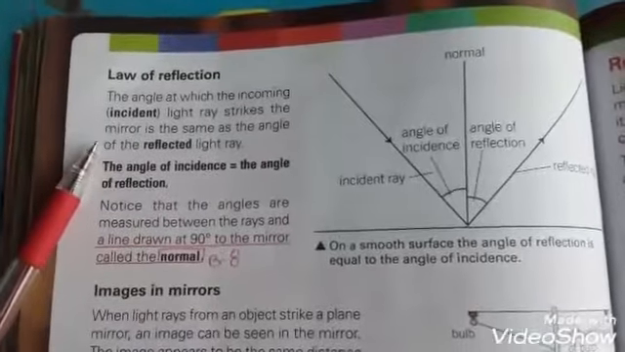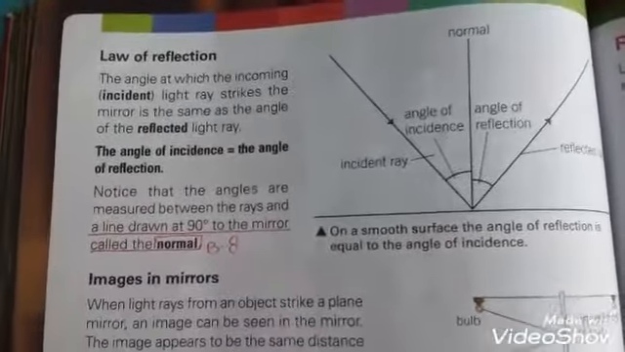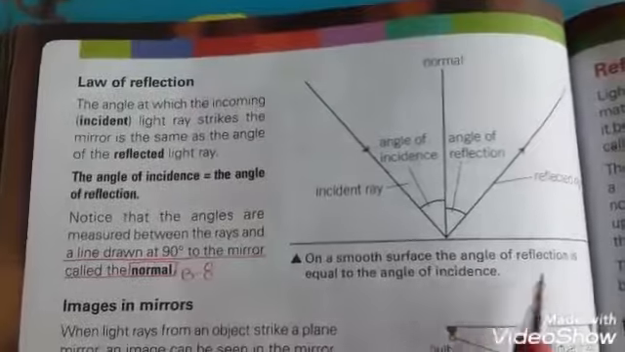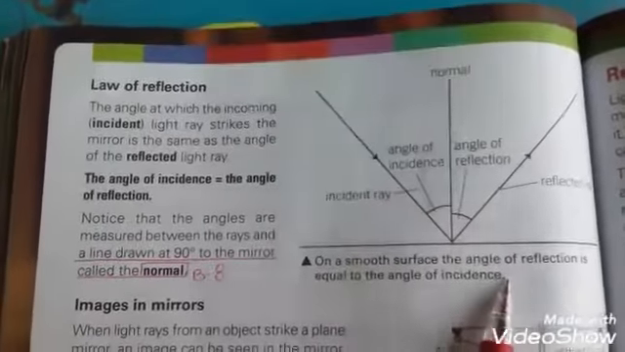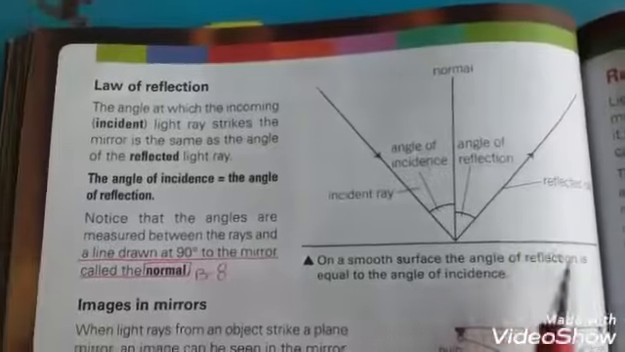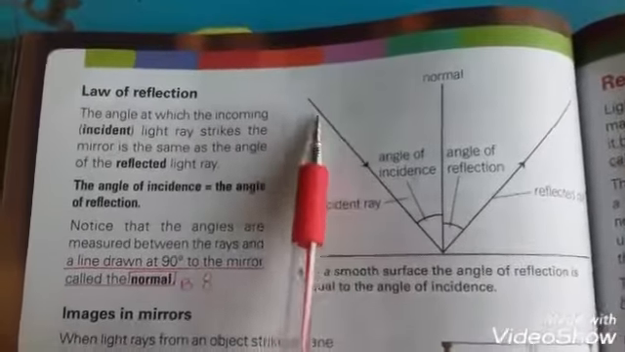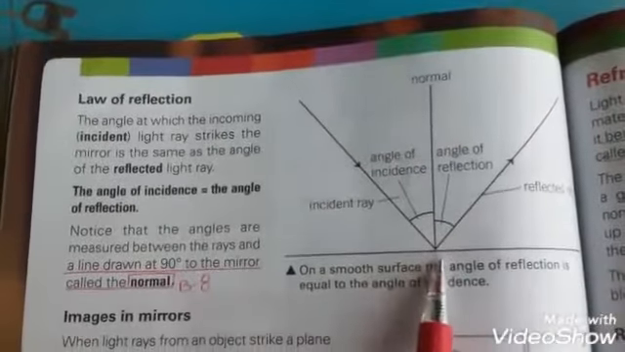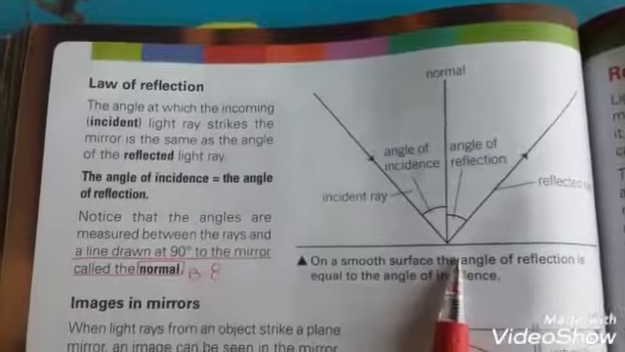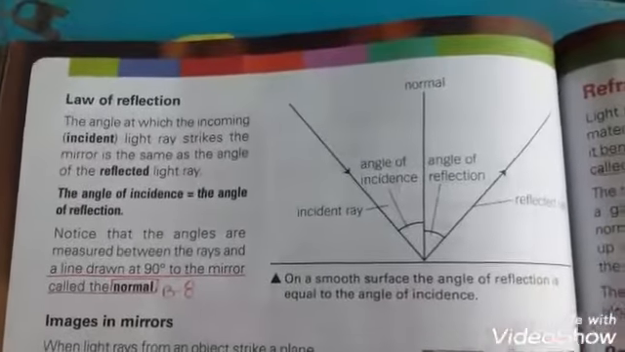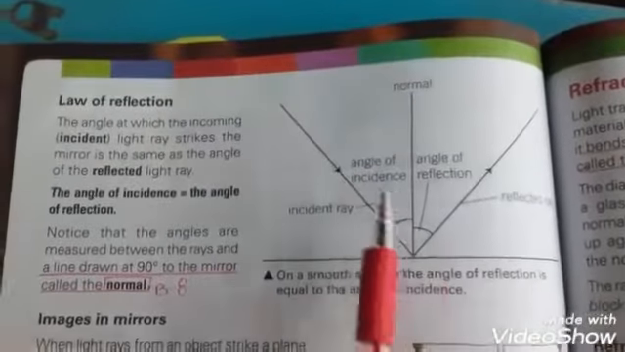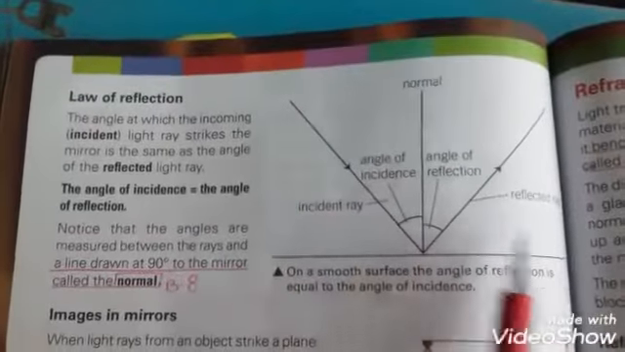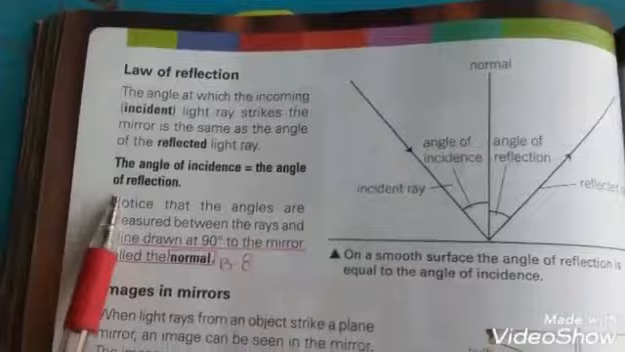Page number 124, next topic, law of reflection. Students, the law of reflection means the angle at which the incoming incident ray strikes the mirror is the same as the angle of reflection. It means that as light strikes an object, it must travel out the same way. This ray is the incident ray and the reflected ray is the reflected ray, and these angles are the angle of incidence and angle of reflection. So this is the law of reflection.